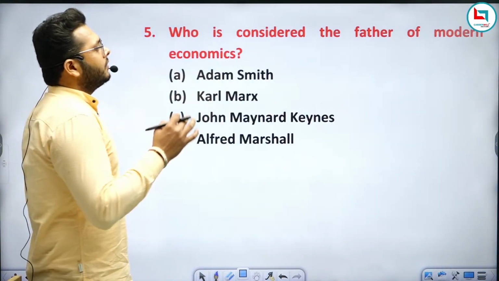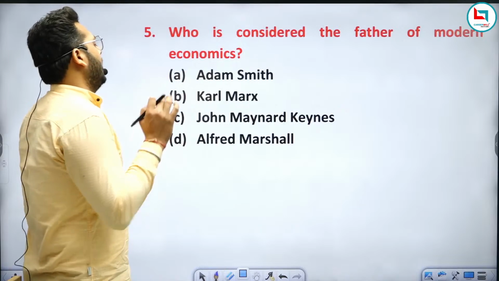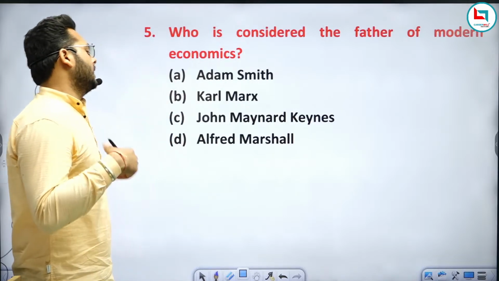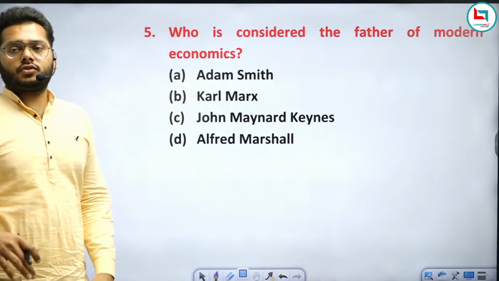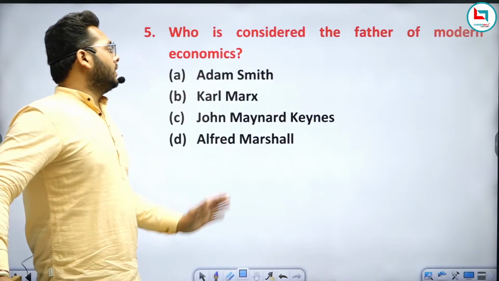Who is considered the father of modern economics? Adam Smith, Karl Marx, John Maynard Keynes, or Alfred Marshall? Just tell me, who is considered the father of modern economics?